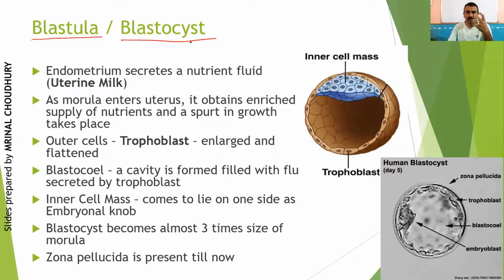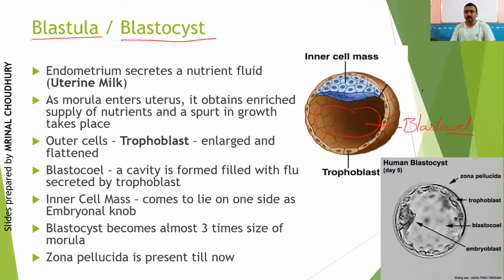Now within that ball of cells, there is a gap or a cavity which starts developing, right? This cavity is specifically called blastocele. Now, if you remember the meaning of the word cele, it has come from coelom, that is cavity. Within the blastula, you call it a blastocele, right?